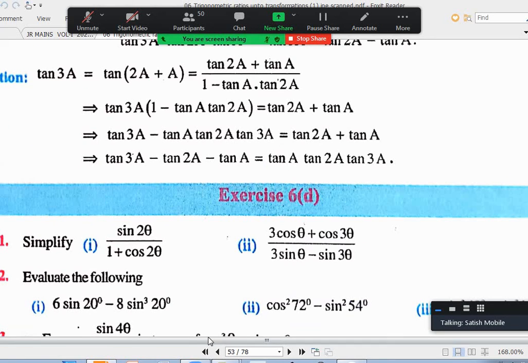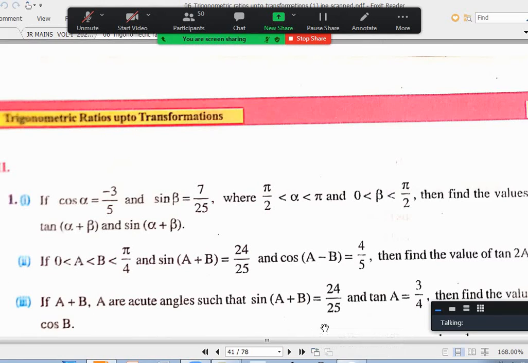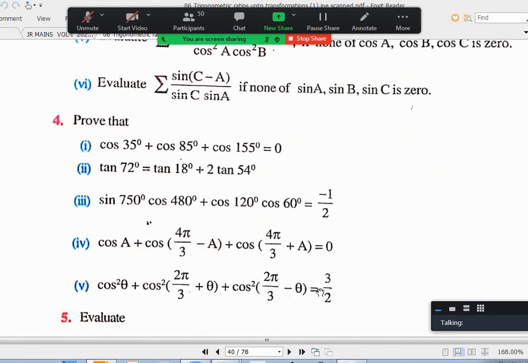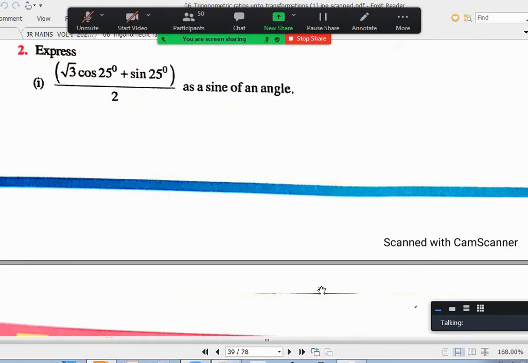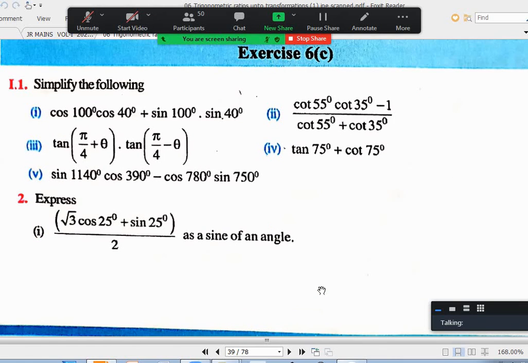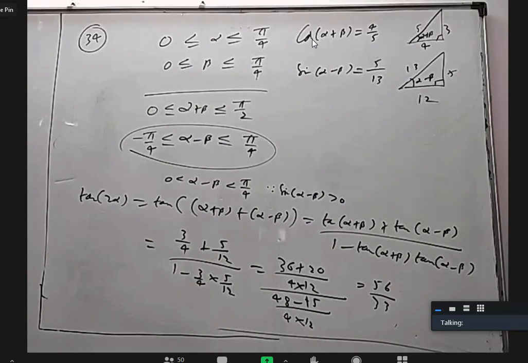Those who want to do exercise 6D, they can do it. Otherwise, if any backlogs in 6C, you can complete. Okay, I'll be back in a few minutes. Then I'll clarify doubts. You can try some questions. Yes, sir. Okay, just a few minutes.